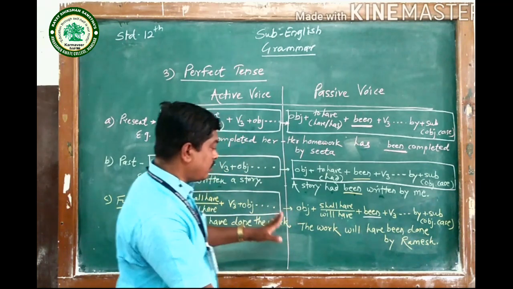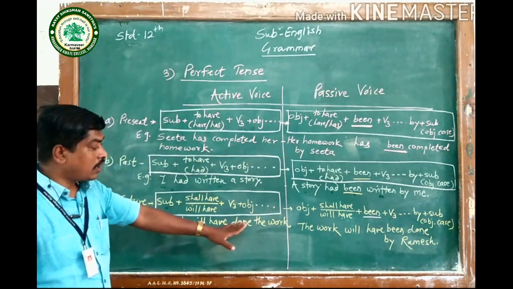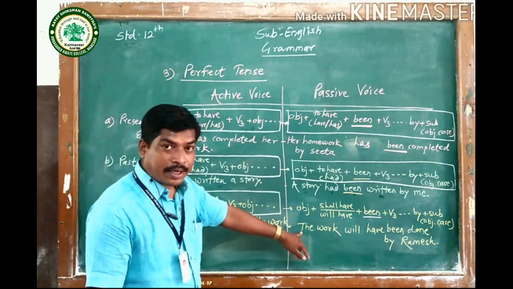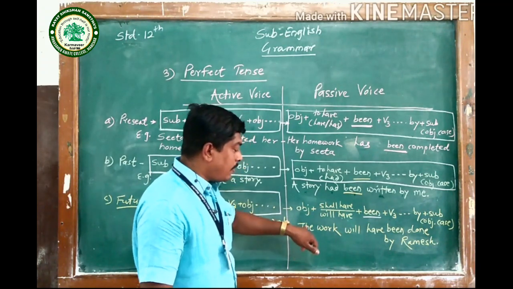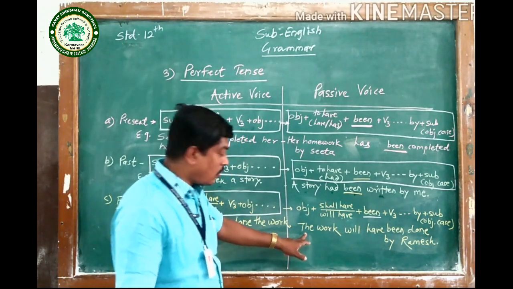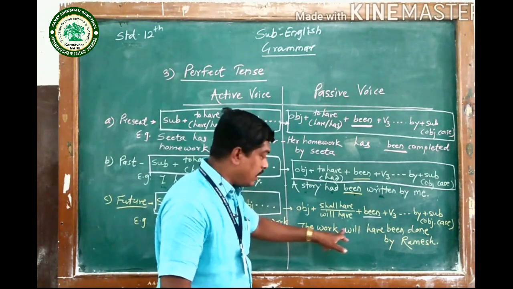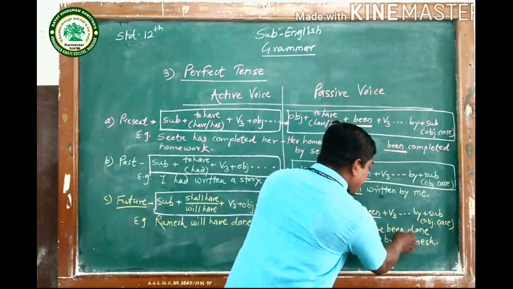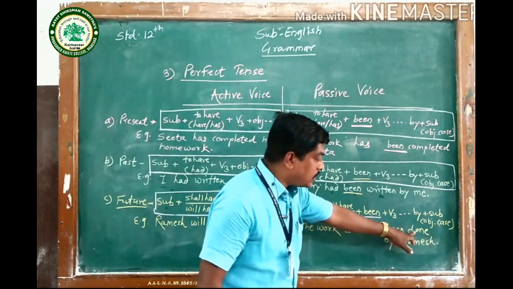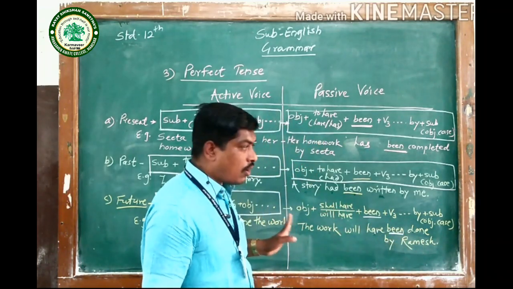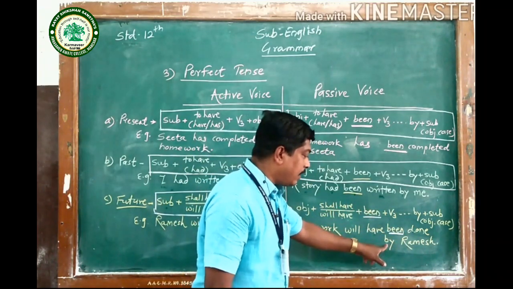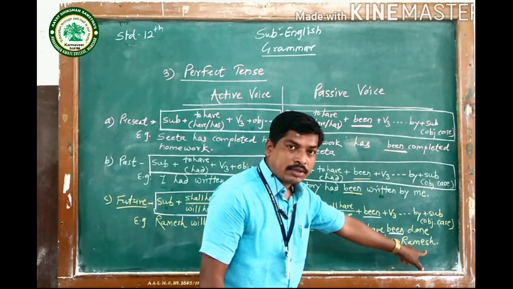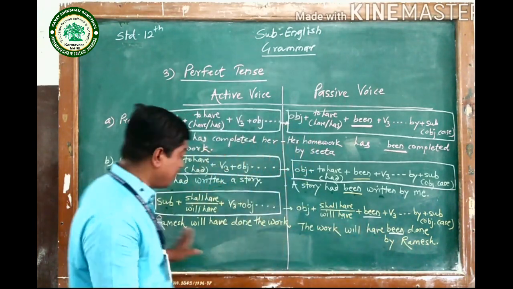And the sentence Ramesh will have done the work is converted here into passive. I have begun the sentence with the object, the work, then will have, then that additional word been, then V3 of do, it is done, and then by and the subject of the active voice, it means Ramesh.